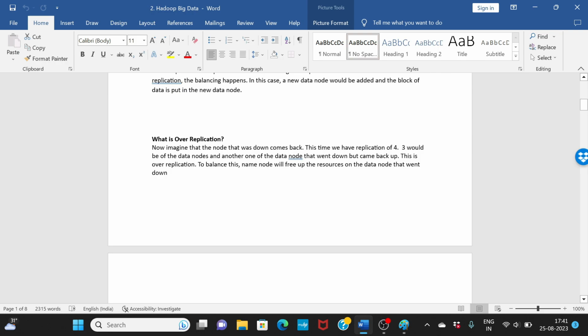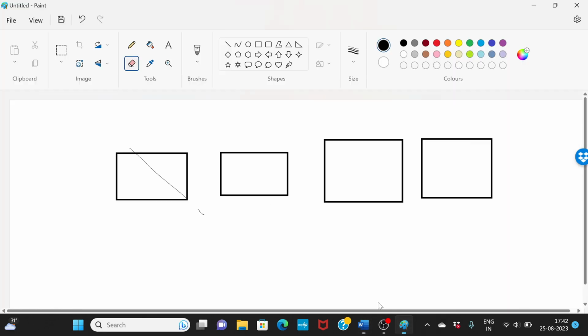Okay, so now we have to balance this. To balance this, the name node will free up the resources on the data node that went down. In this case, this was the data node that went down, so all the resources will get freed up here. The node will be available, but the data, everything, will be freed up here. That way you will come back to 3 nodes, 1, 2 and 3. So the balancing happens here. All right.